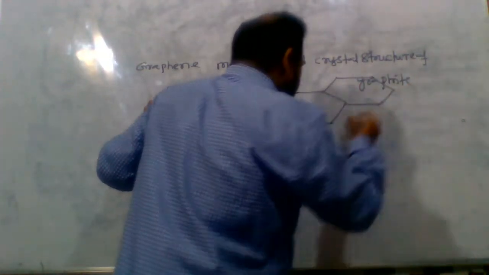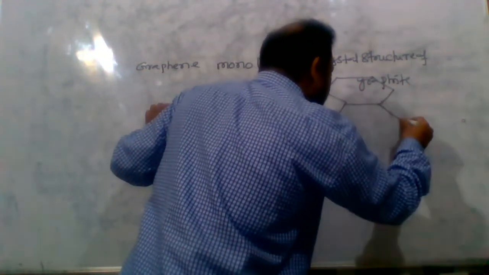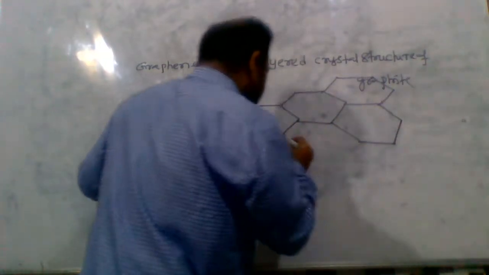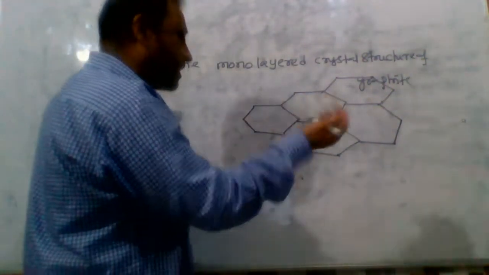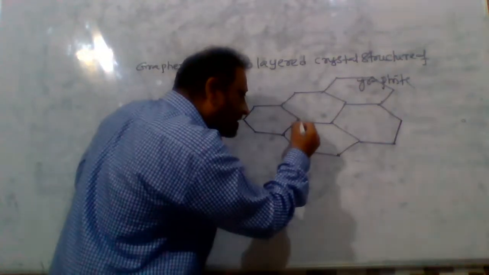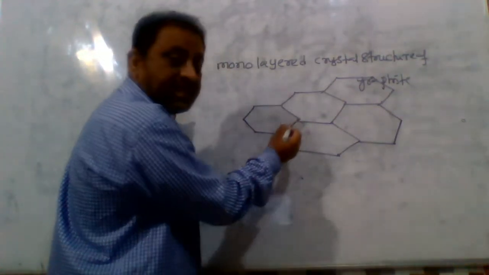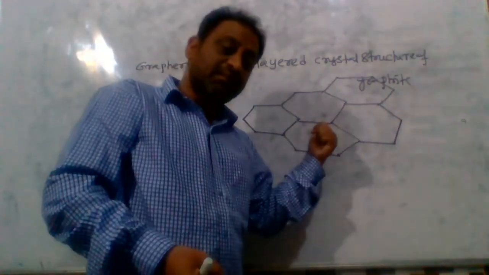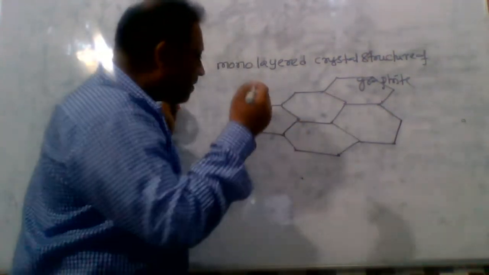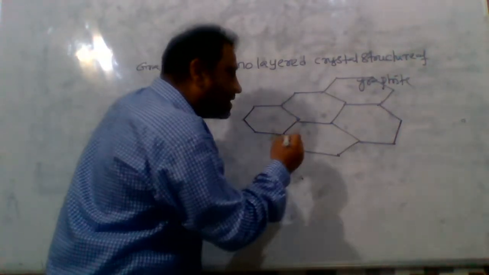Graphene consists of only one hexagonal crystal layer sheet. Each carbon is sp2 hybridized and bonded with three other carbon atoms with 3 sigma bonds. Each carbon has a pure pz orbital.